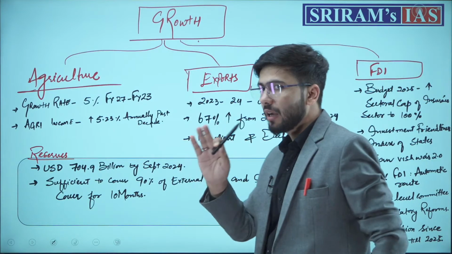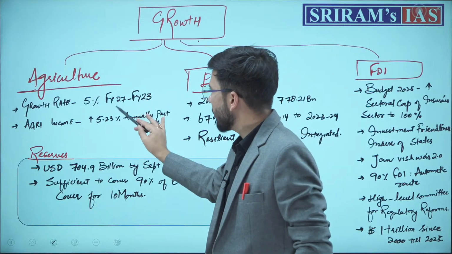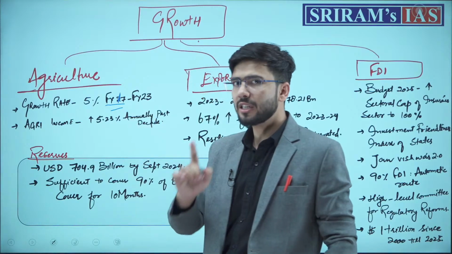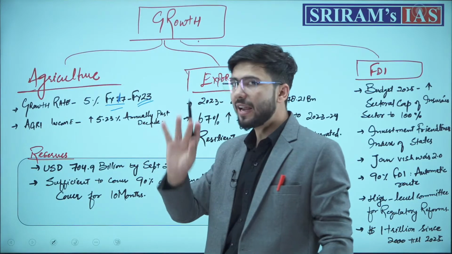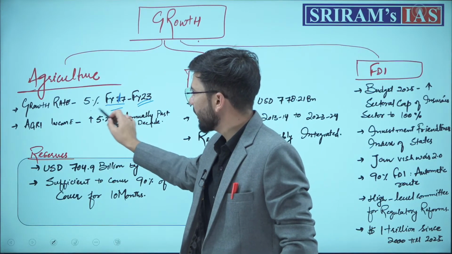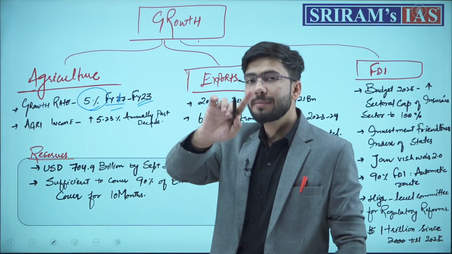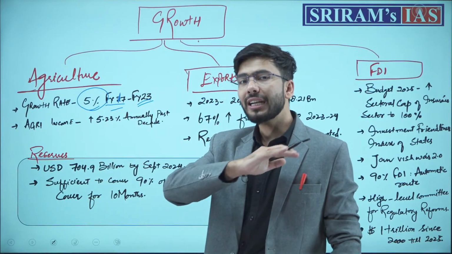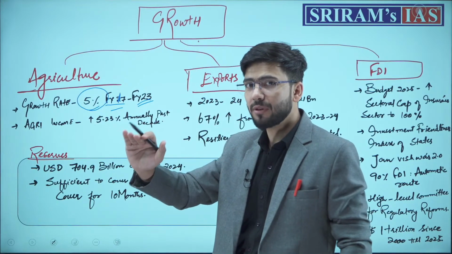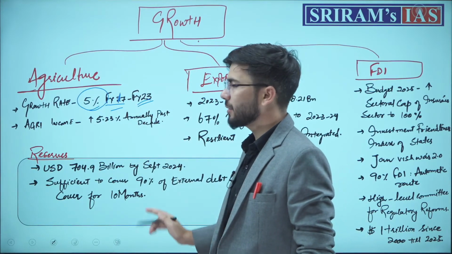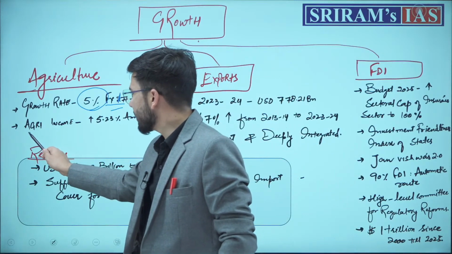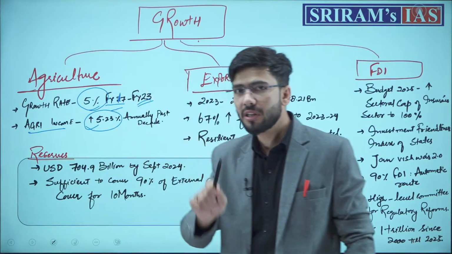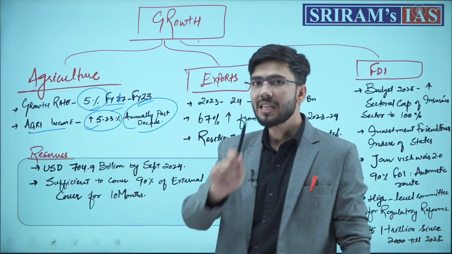The growth rate of agriculture should be remembered from financial year 17 to 23, that is the 5 financial years. Our growth rate for the past 5 years has averaged 5%, not constantly or consistently 5%, but an average growth rate of 5%. One more point: agricultural income has increased by 5.23% annually in the past 1 decade.